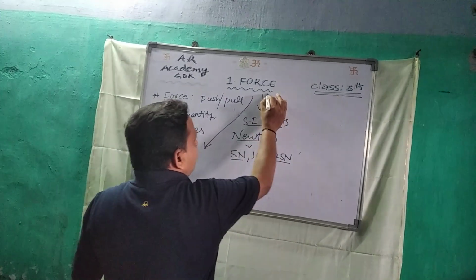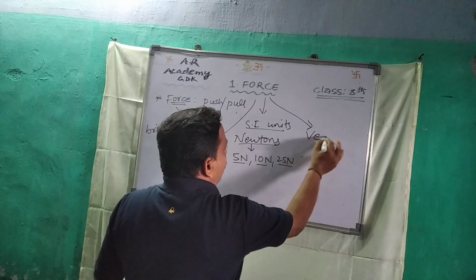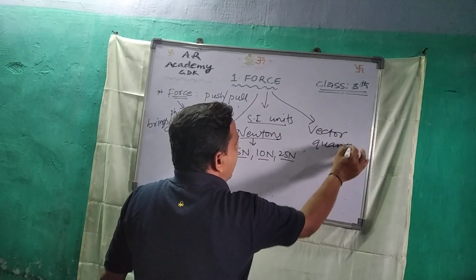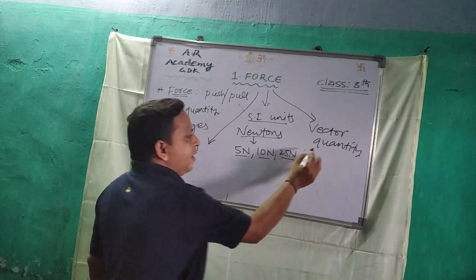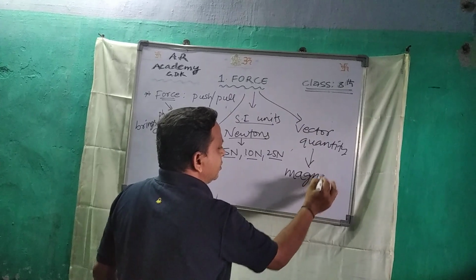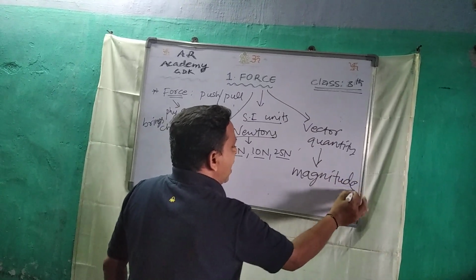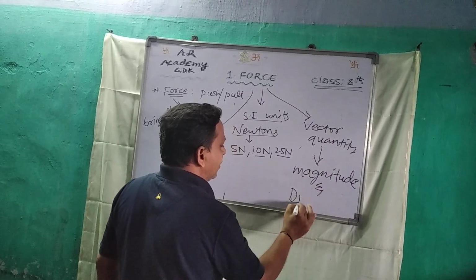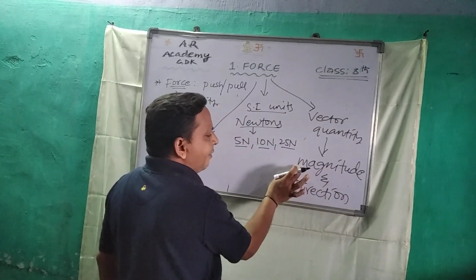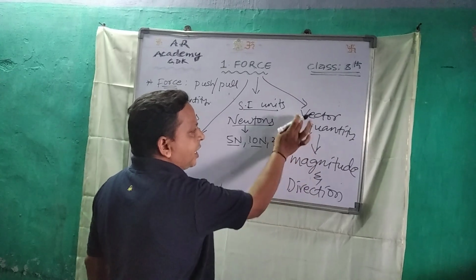Force is a vector quantity. Vector means which is having magnitude and direction. The quantity which is having both magnitude and direction is called a vector quantity.